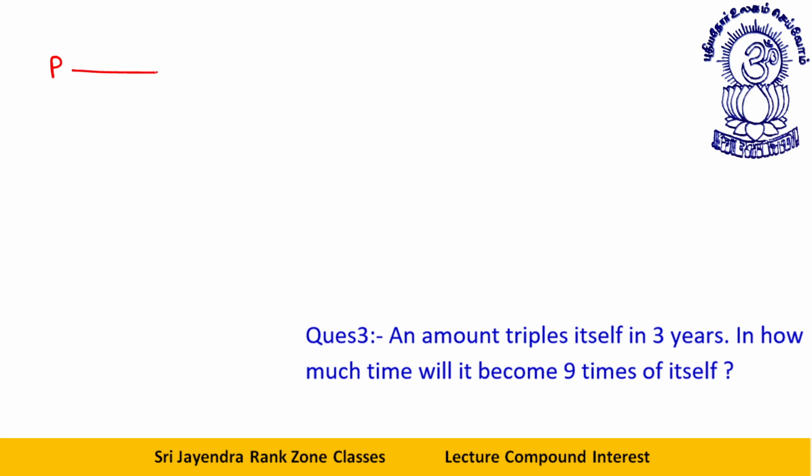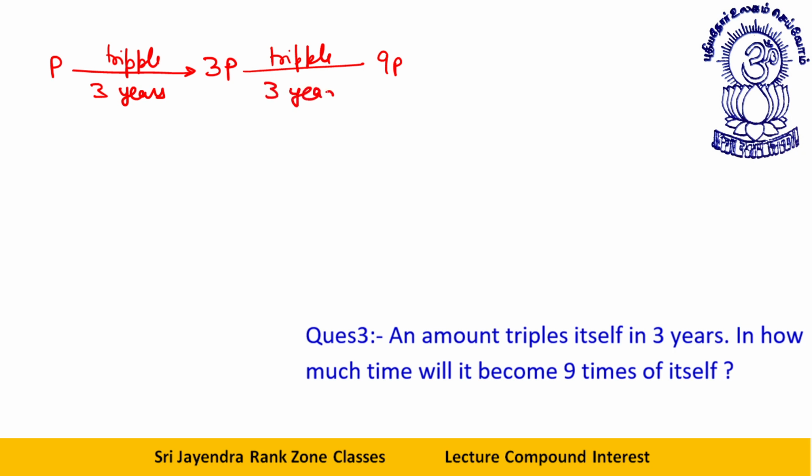An amount triples itself in 3 years. Okay, very good rate of interest. In how much time will it become 9 times of itself? See, in 3 years it triples. Again, it will be tripled in how much time? Let's triple it again. 3P will triple to 9P in 3 more years. So I can say P to 9P in 6 years. Okay, dear students, done.